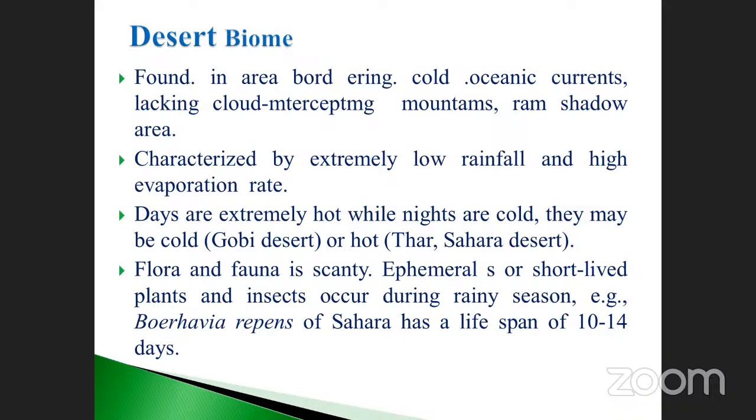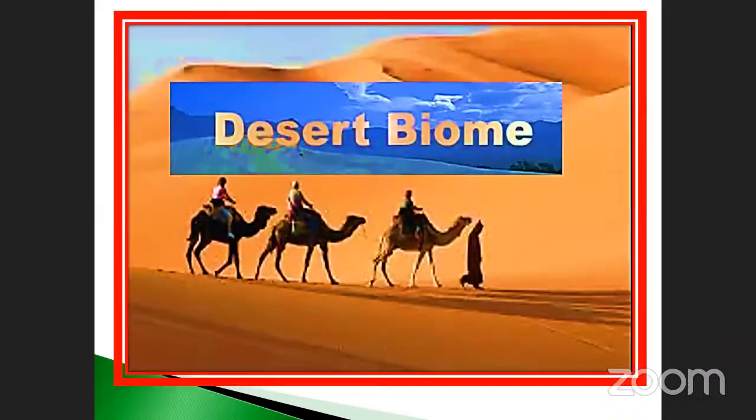Okay, the flora and fauna, the plants as well as animals, are different in nature, and lifespan is also different. For example, the Sahara has a lifespan of 10 to 14 days only. Some of the animals have already been given as examples, isn't it, my dear?